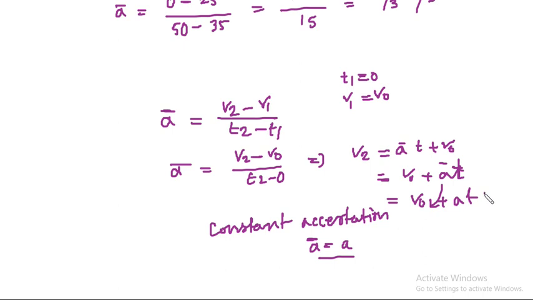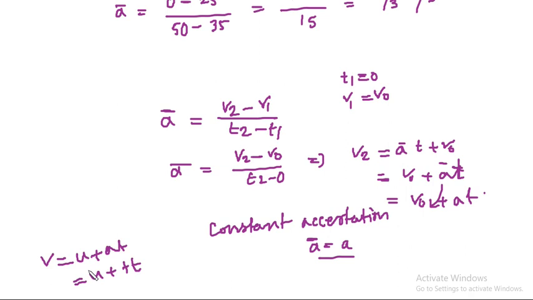So this is a formula, and also this formula sometimes is written in many textbooks like v equal to u plus at or u plus ft, where a is constant acceleration, f is acceleration, u is initial velocity.